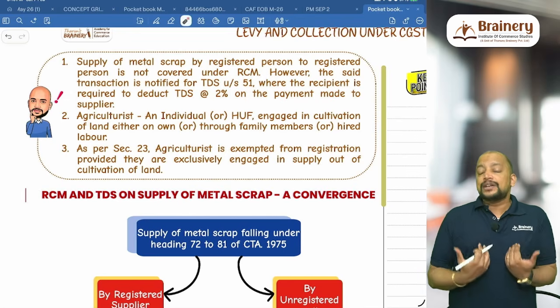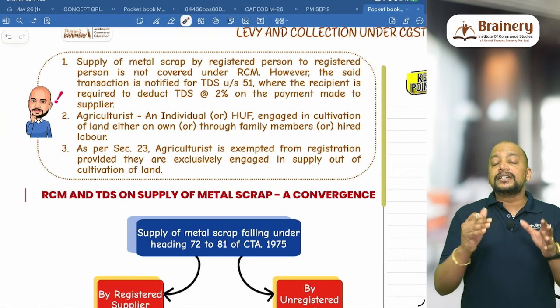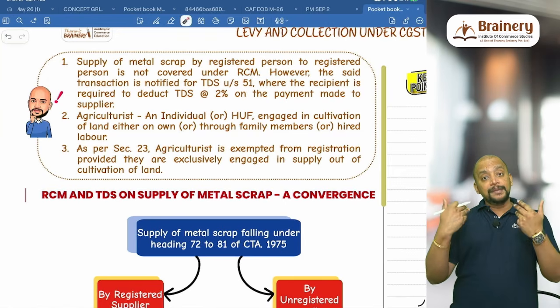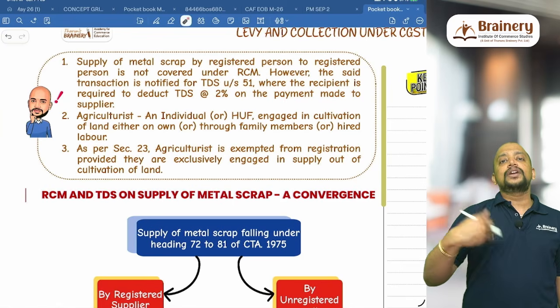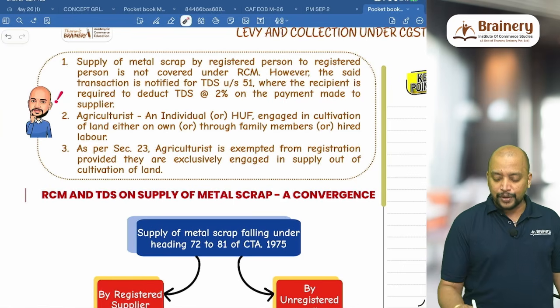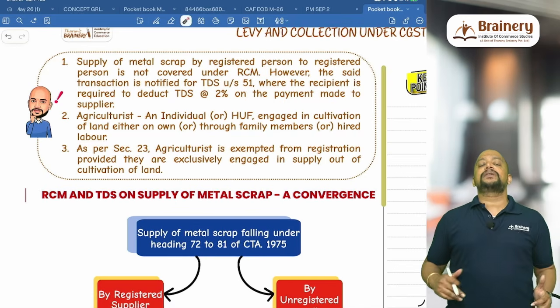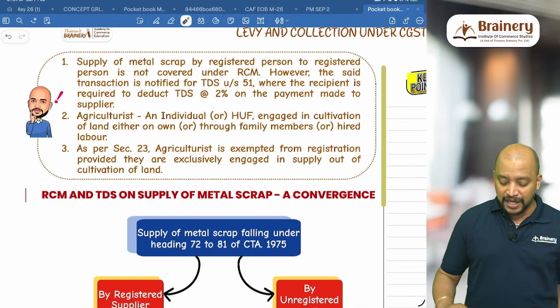But am I required to register and pay GST? No, because as per section 23, an agriculturist who is predominantly or primarily or entirely engaged only in supply out of cultivation of land is exempted from registration. So they are not required to get registered, but the charge will be FCM. The charge will be FCM, but they are not required to pay GST. That is the meaning of that statement.